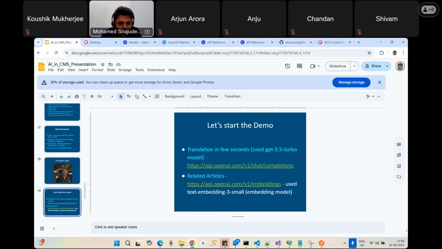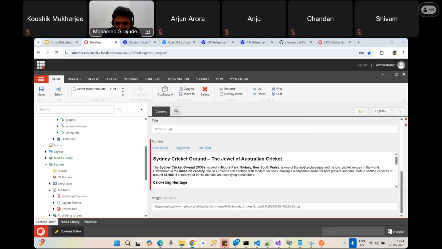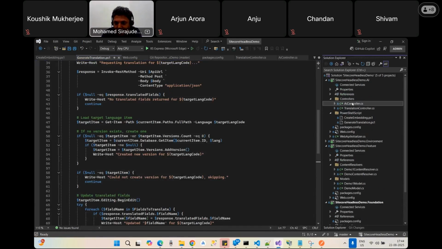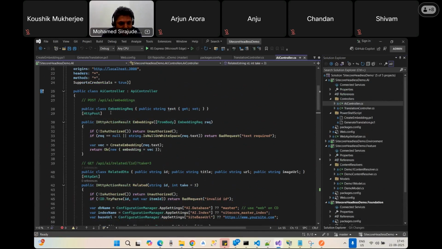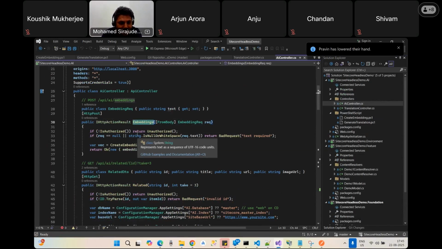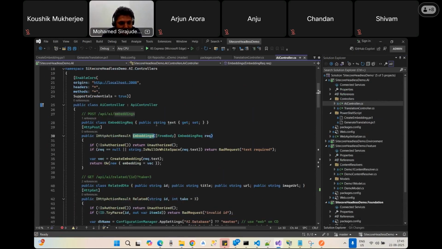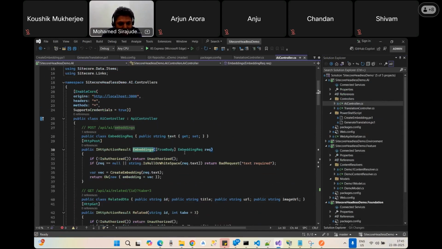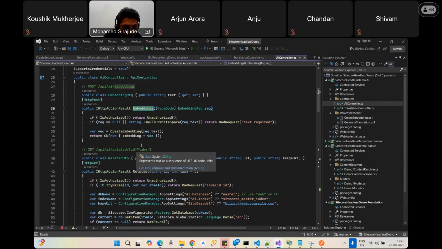Let's go into the site. Here I have another controller, this AI controller. In this AI controller, I have one embeddings action. This embedding action takes a request, which basically provides the data. Whenever we get the requested data, it will be analyzed and processed.